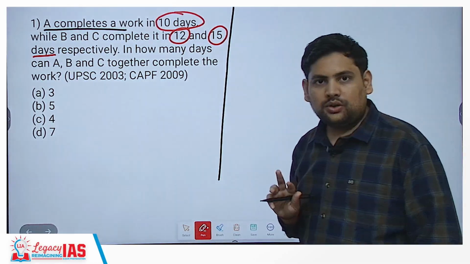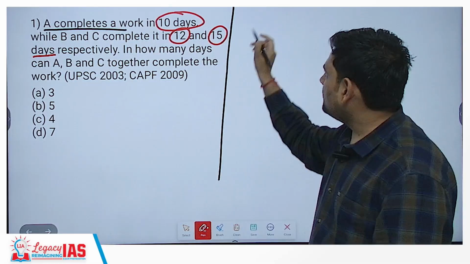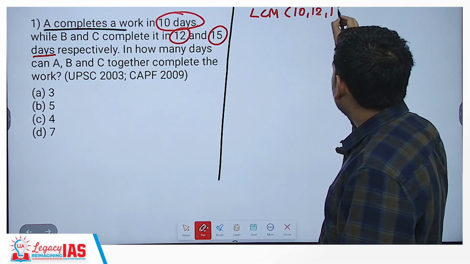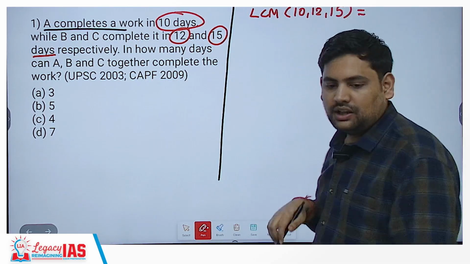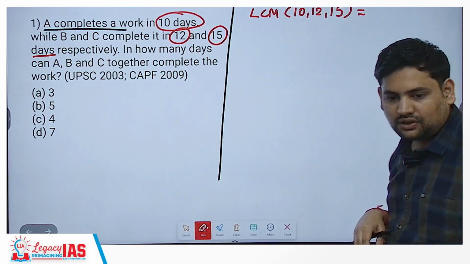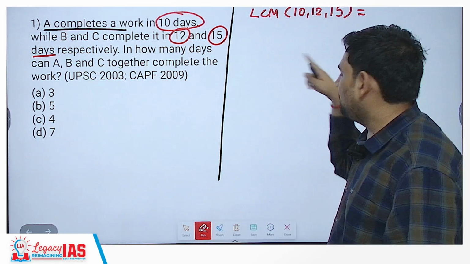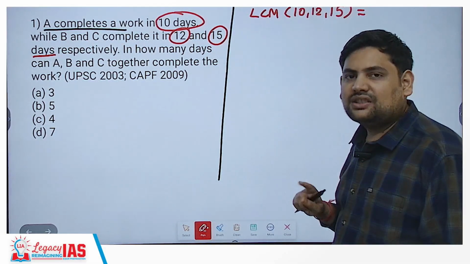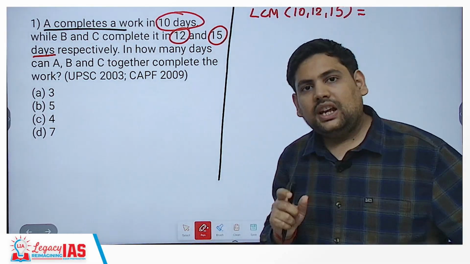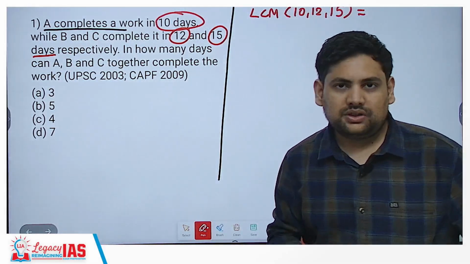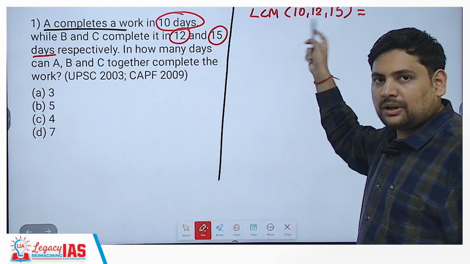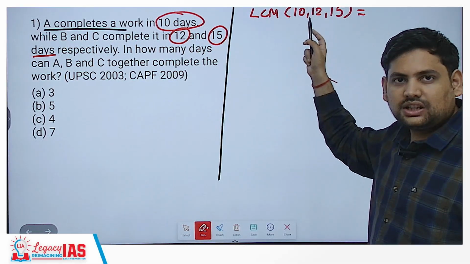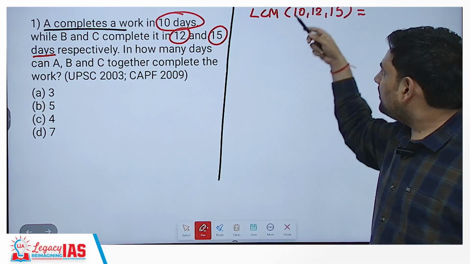Now, what you do, just take the LCM of all these three. Take the LCM of 10, 12 and 15. What will be the LCM? Now, how to find LCM? You can of course do it using 10, 12, 15 and solve it at 2, then 3. Otherwise, just take the next multiples of the largest number. So 30, 15 is not divisible by other 2, 30 is not divisible by other 2, 45 not divisible, correct? 12 is an even number, 60 is divisible by 10 also, 12 also.